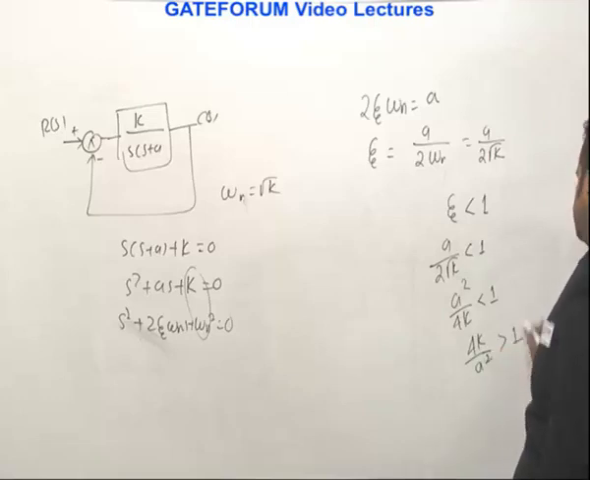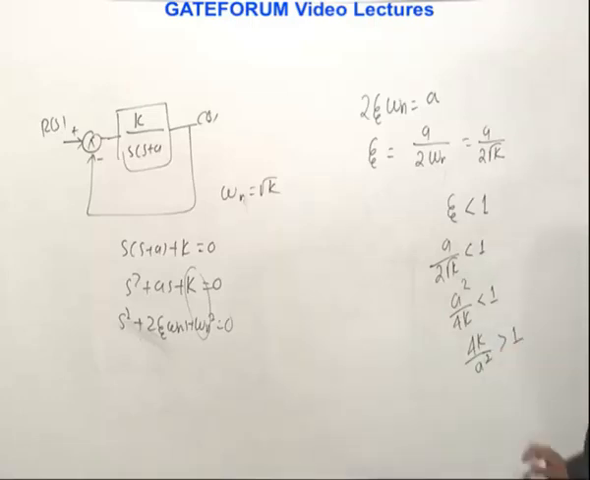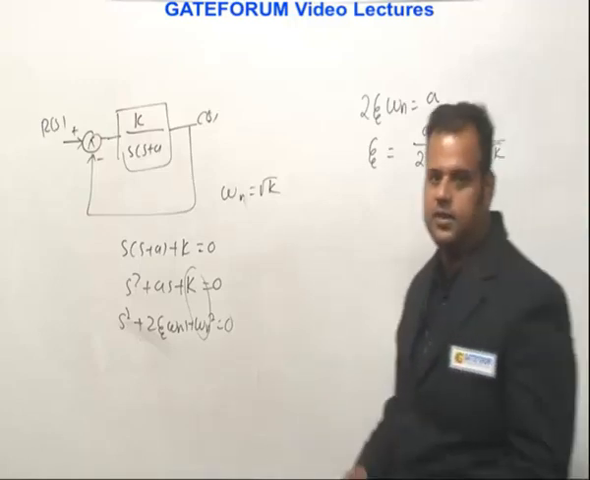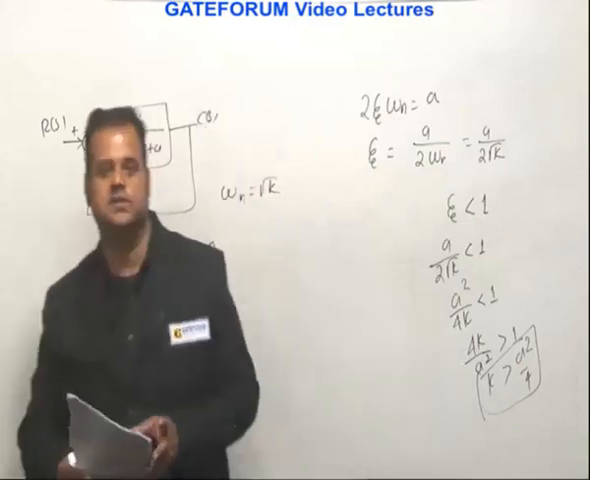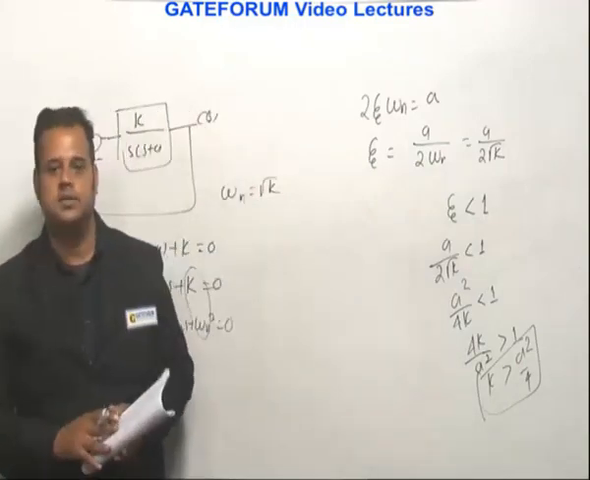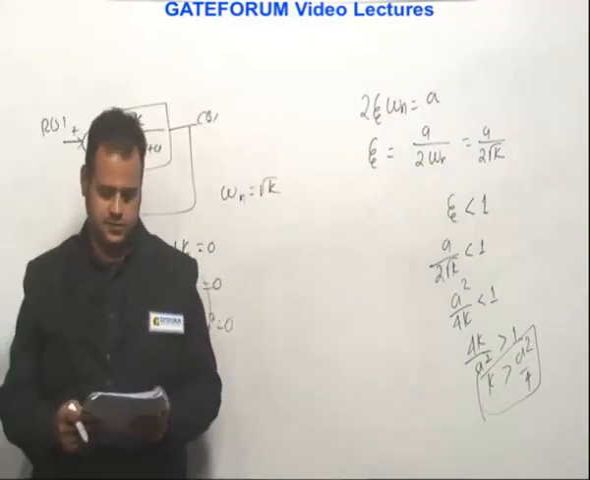If we take the reciprocal, the inequality should also be reversed. So the K value should be greater than A square by 4, which is given in option D. So D is the right answer for this.